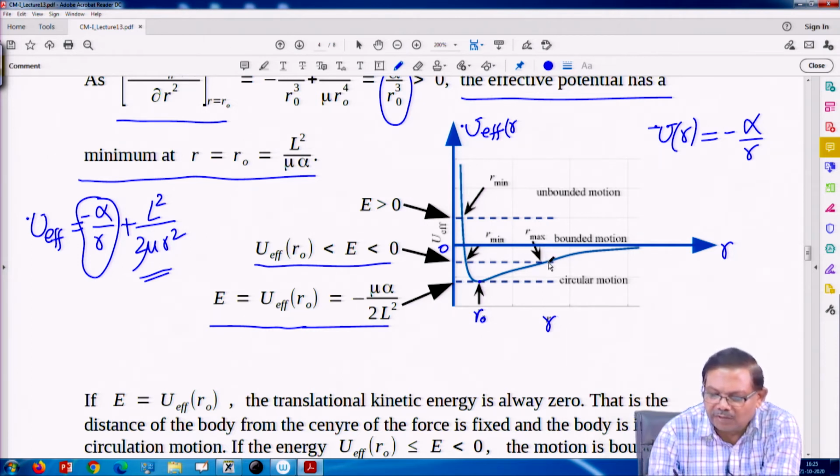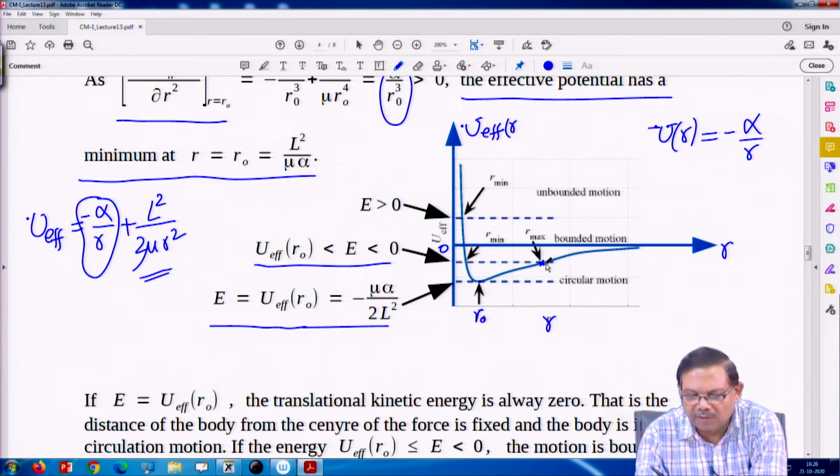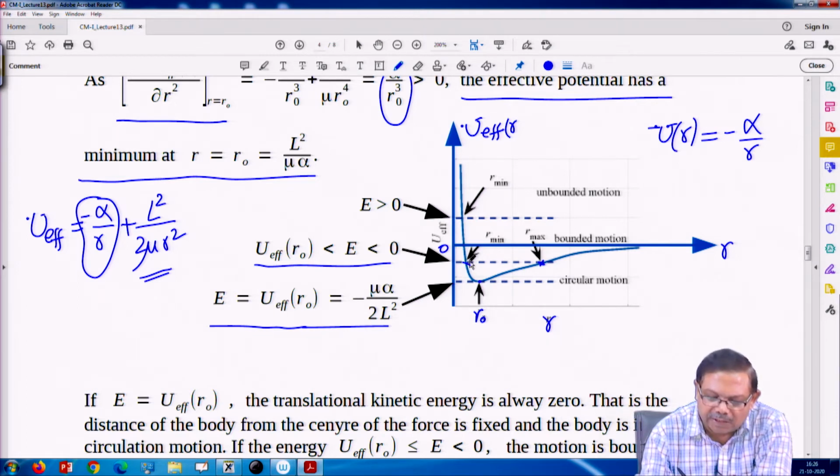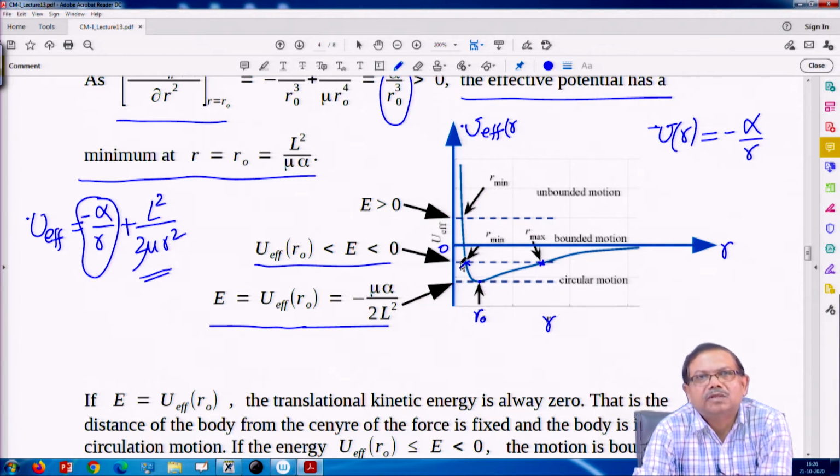Now, for this energy there are two radii. When the particle is moving, at this point the effective potential energy and the total energy of the particle become the same. So the translational kinetic energy is 0 here. Similarly, on the other side the effective potential energy is also equal to the total energy.